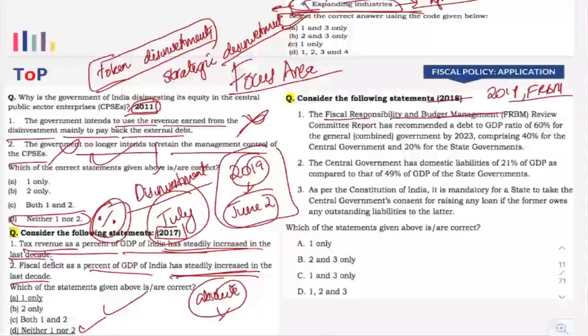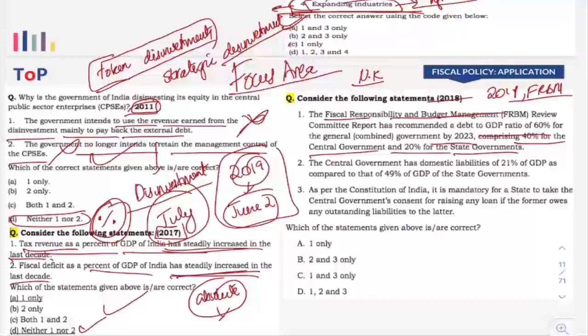Now go through the statements. Now the first statement mentioned that the Fiscal Responsibility and Budget Management Review Committee report, that is the NK Singh committee report, has recommended a debt to GDP ratio of 60% for general government by 2023, comprising 40% for the central government and 20% for the state government.